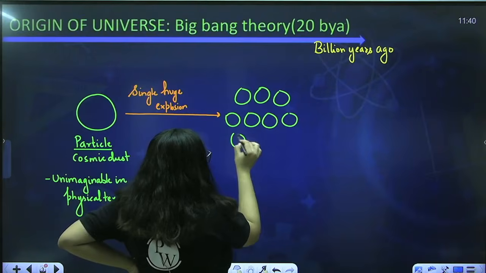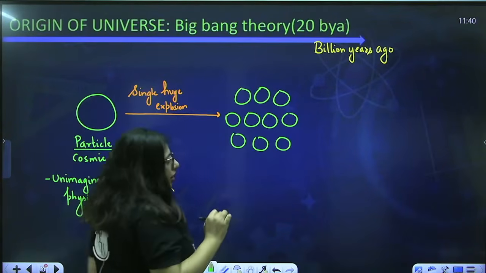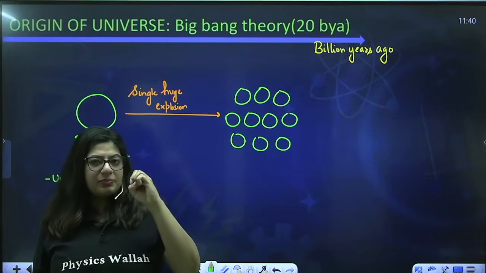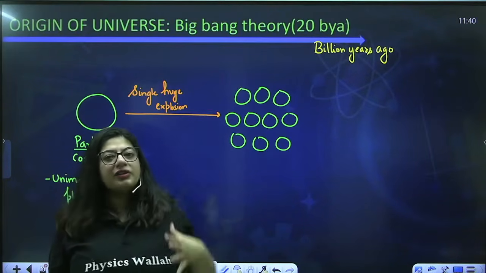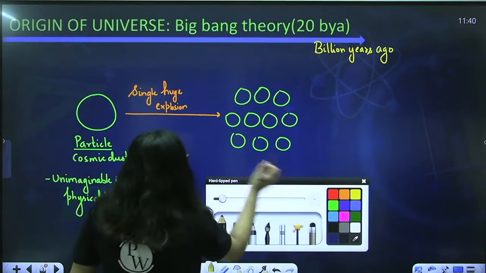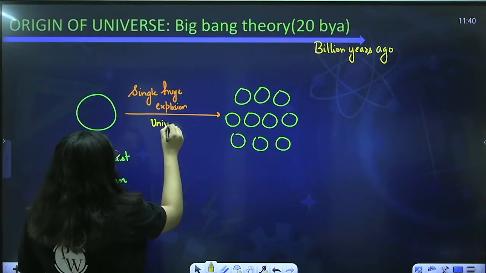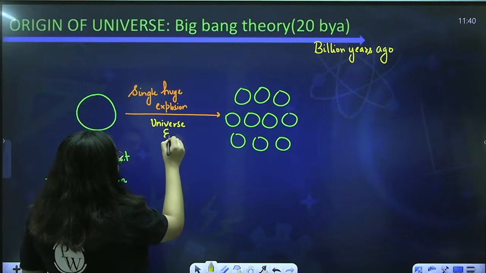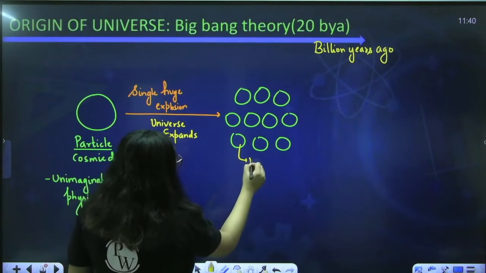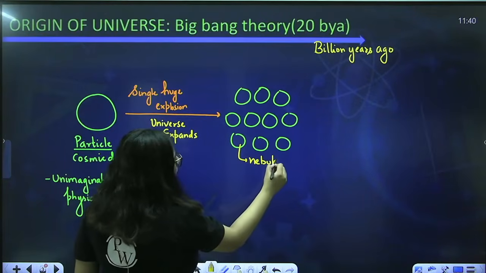By this, the universe expands. Earlier the universe was just confined in this particle, and later on it expands because it exploded. So we say due to this single explosion, the universe expanded and formed these gaseous clouds, and these gaseous clouds are known as nebulae.